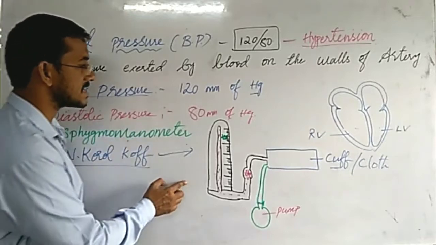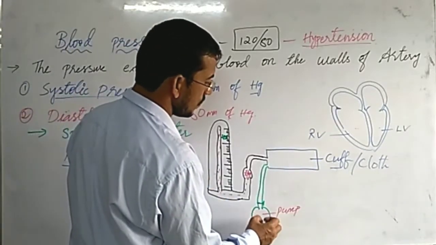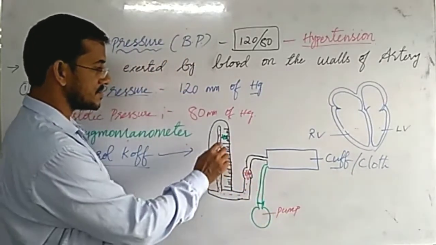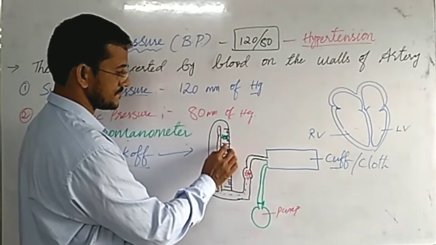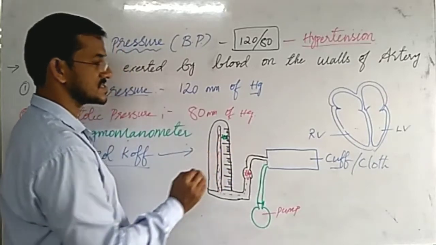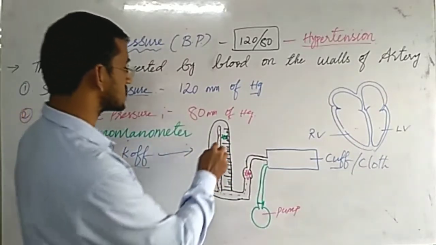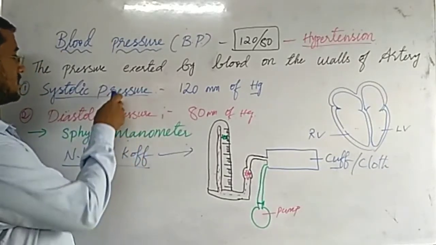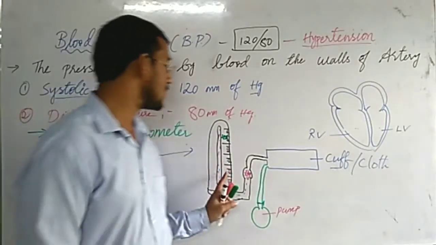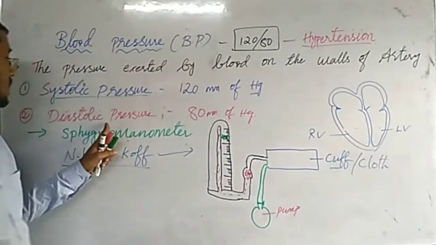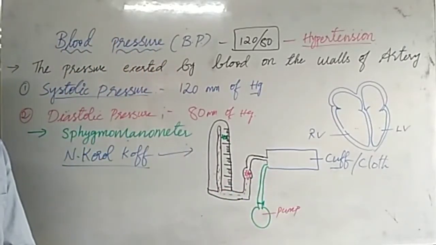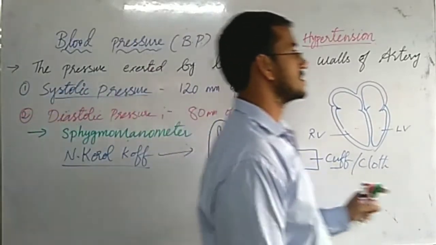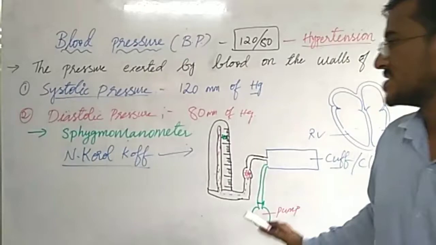Then immediately what should we do? We need to slowly reduce this pressure, and we have to listen for the sound. The first sound where you hear, that is systolic pressure, and the second sound where you hear, that is diastolic pressure. Understood? So this is the sphygmomanometer.